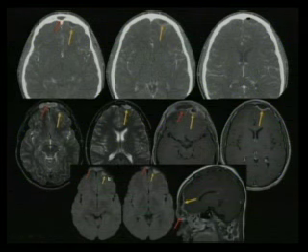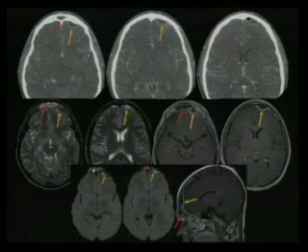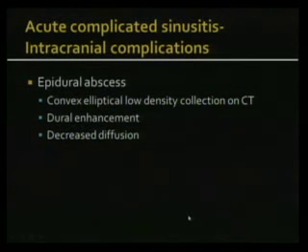And this is how the empyema looks on DWI, showing you restricted diffusion within the empyema as well as within the frontal sinus, suggesting pus within the sinus. This is a sagittal view, again showing you the empyema and the frontal sinusitis. So epidural abscess looks like a convex elliptical low density collection on CT, with adjacent dural enhancement and decreased diffusion on MR.